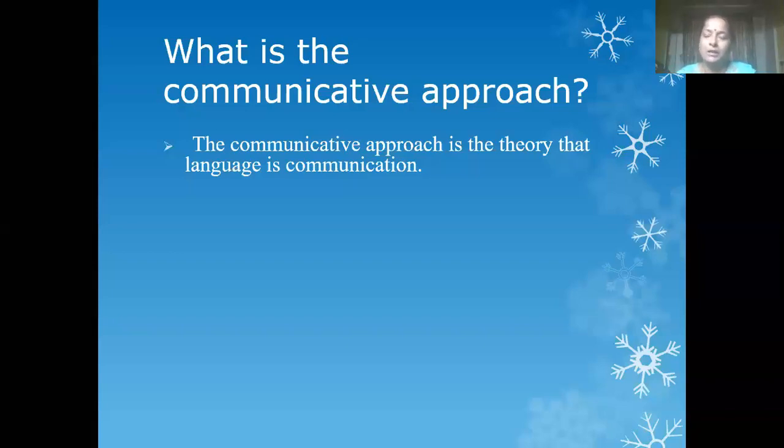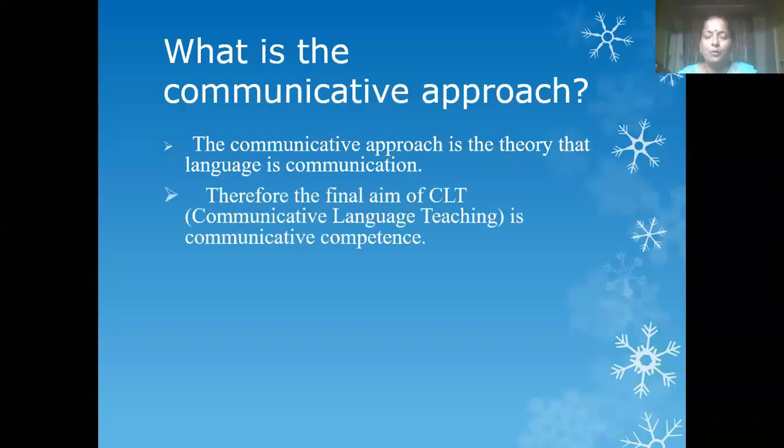We all understand what is language. Language is a means of communication. So communicative approach is the theory that language is communication. So what is the main aim of CLT? That means communicative language teaching aims at communicative competence. To enhance the competence of the students over communication skills, we use this approach, which is known as communicative approach. The basic purpose or objective is to develop communicative competence.